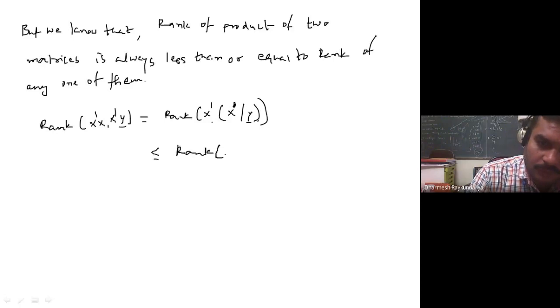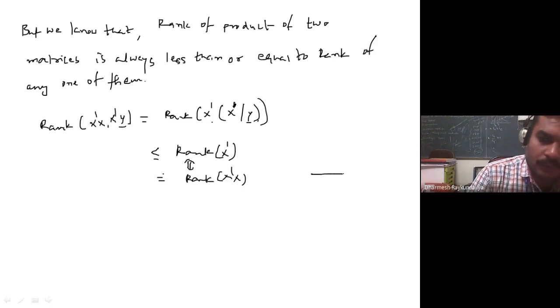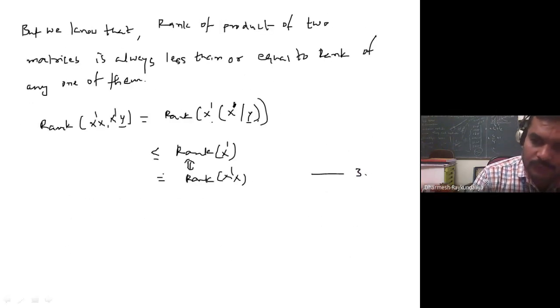So it is the rank of X transpose, और हम जानते हैं rank of X is equal to rank of X transpose, which is nothing but rank of X transpose X. So actually these two are equivalent. So this sign of less than or equal to continues. Okay, so this is equation 2.8.